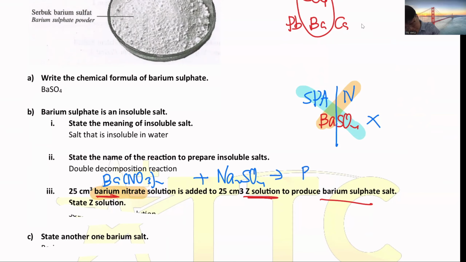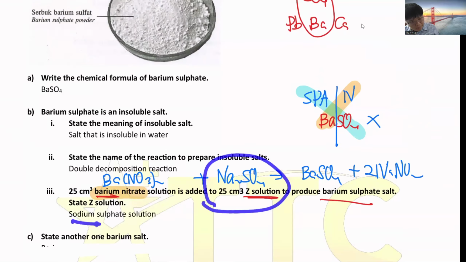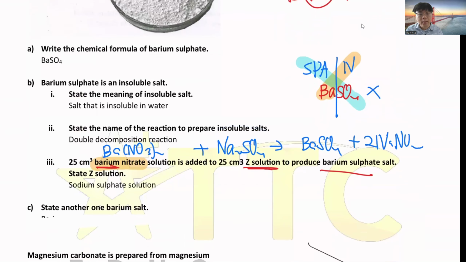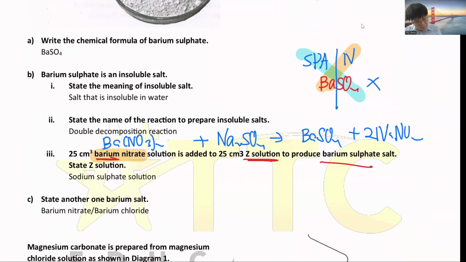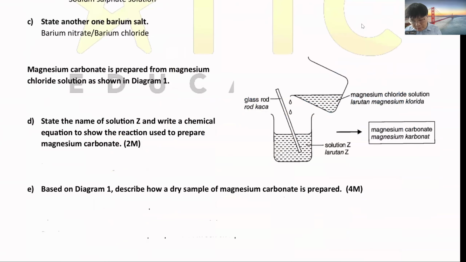Then it becomes barium sulfate plus sodium nitrate. So I'll choose solution Z to be sodium sulfate. They may give another barium salt, barium nitrate or barium chloride. Okay, same with this one.